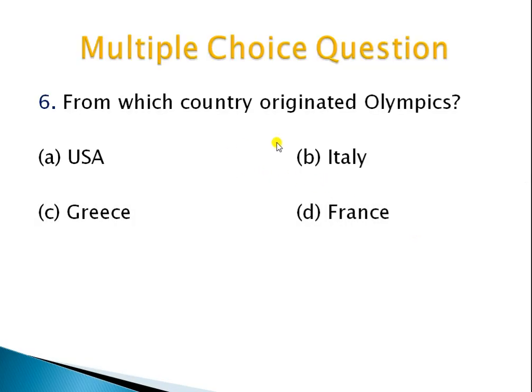Okay, move to the next question. From which country did the Olympics originate? Now, that was the last question. In that question there was a city, and in this question it is asking about the country. So option A is USA, B Italy, C Greece, and D France. So your right answer is Greece. Okay, C is the right answer because Athens is the capital of Greece.